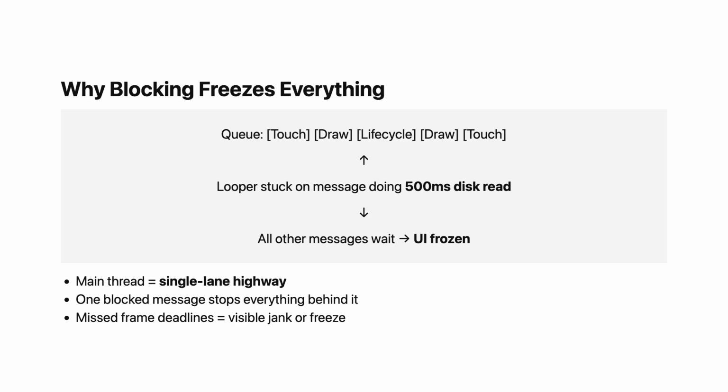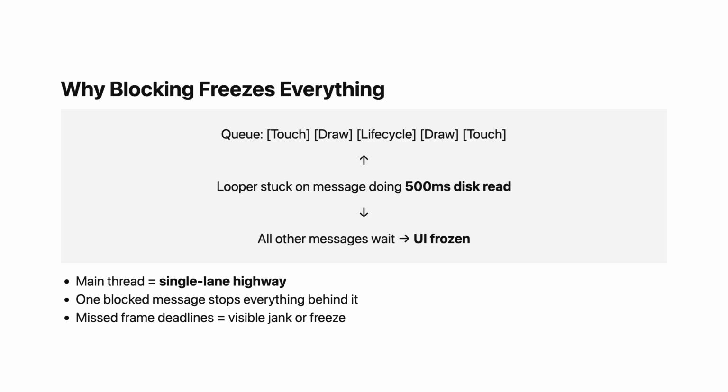Now you can see why blocking the main thread causes jank or a total freeze. Imagine the queue has 20 messages in it. Touch events, draw commands, lifecycle callbacks. The looper pulls the first message and starts processing it. But that message involves reading a file from disk, which takes 500 milliseconds. For that entire 500 milliseconds, the looper cannot process any other messages.